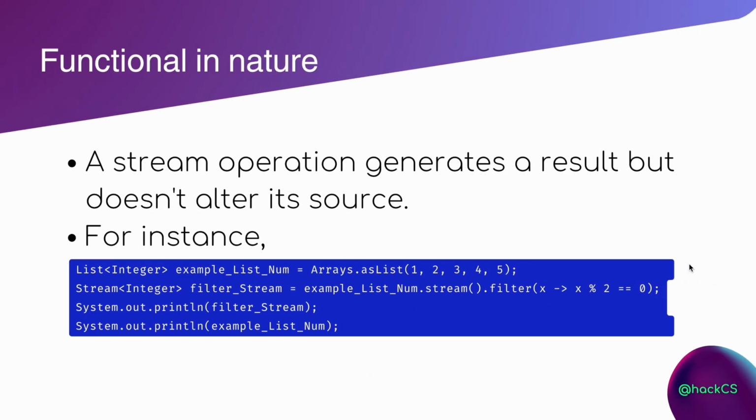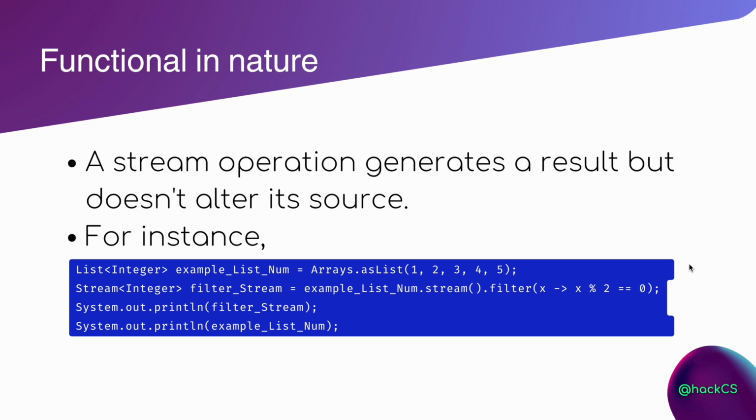Functional in nature. What that means is, any stream operation generates a result but does not change the value of my source. Let's see the example below. In the below example, you can see that we are using an ArrayList. The numbers are 1, 2, 3, 4, 5 and we are storing this list in my example list number. Now we are applying a filter operation on these objects. So we are just dividing by 2 and checking whether the remainder is equal to 0 or not. Now we are printing both the values.